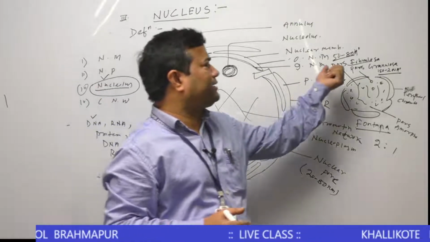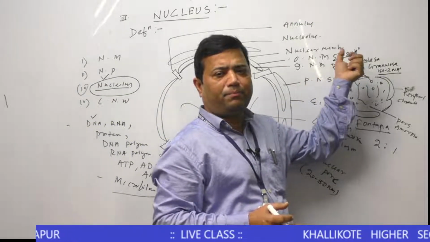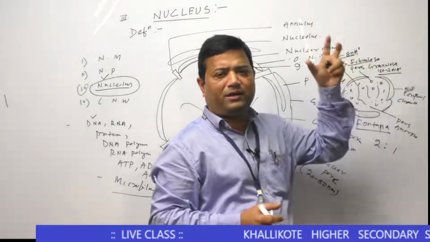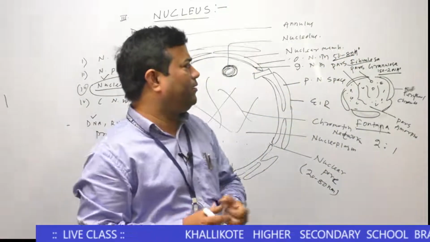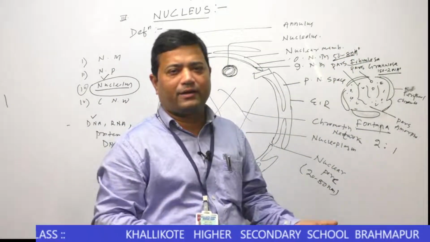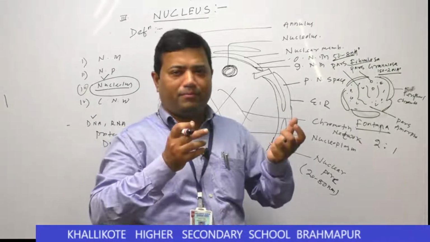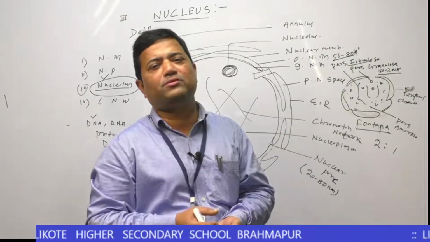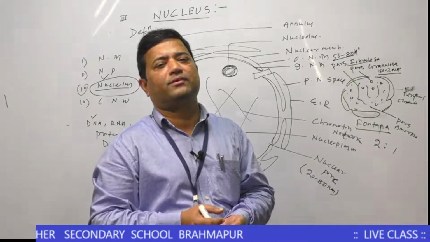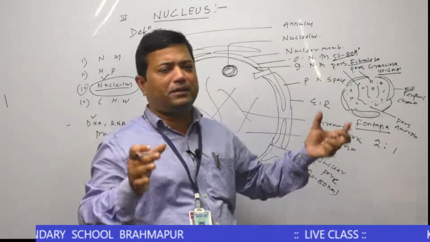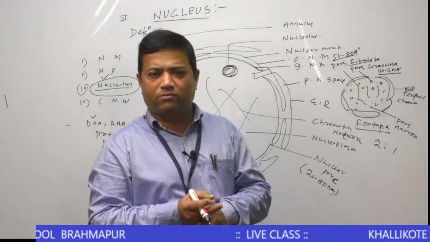That is pars fibrillosa, the fibrillar region, which is meant for formation of the granular region. The granular region is meant for formation of ribosomal subunits. Okay, these are the three main parts of the nucleolus.